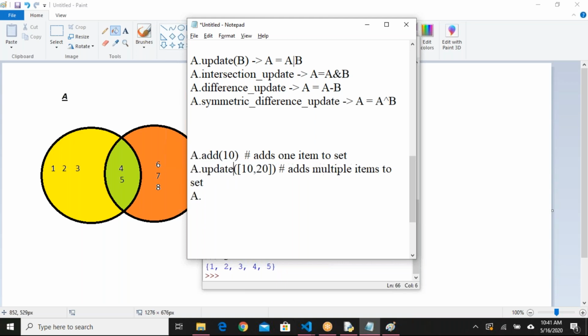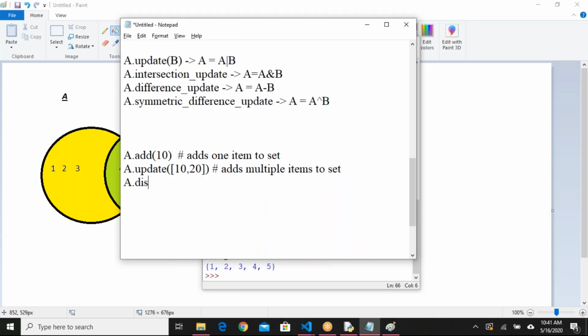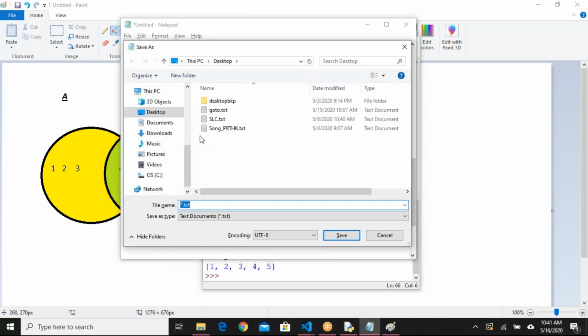A dot discard of 10 deletes or removes the element from set. Okay, these are the things we need to remember as part of a set. Let me save this.